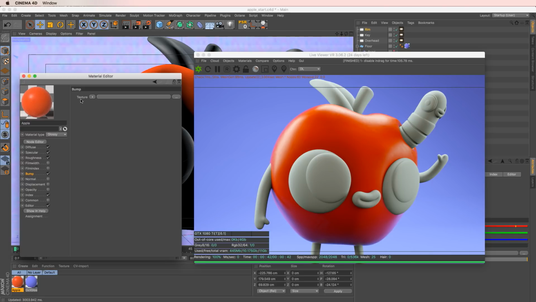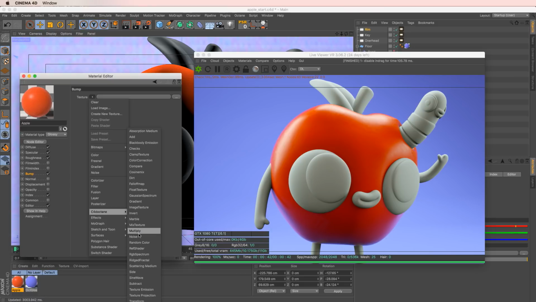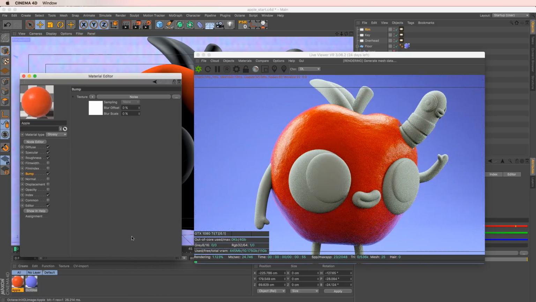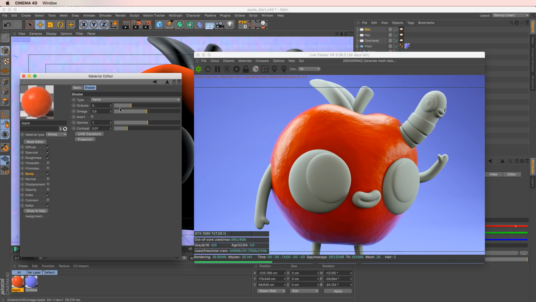But adding some noise in the bump adds that nice extra bit of noisiness and imperfection to your vinyl toy render. So what I'm going to do is go into my textures here and grab some C4D Octane noise. And you can see already this is kind of interesting. What's going on there? It looks pretty cool though. It does add a bit more imperfection to this for sure. It's a little bit too much though.